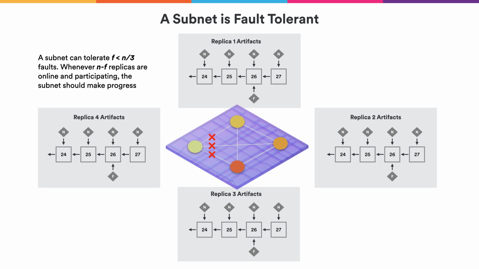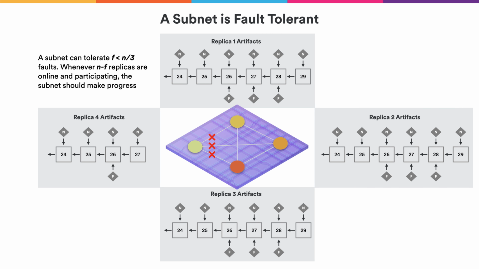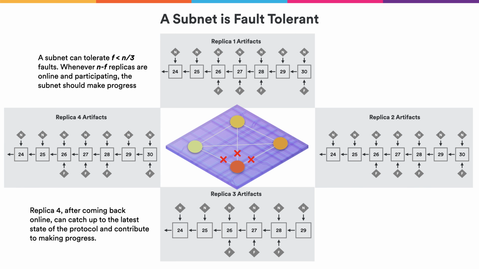Now, of course, we know that sometimes some of the replicas might be unavailable. Perhaps replica 4 is temporarily disconnected from the internet. Now we want the protocol to work in a way that it's fault tolerant. The remaining 3 replicas on the subnet should be able to make progress even if replica 4 is offline. If another replica would now be unavailable, then the subnet would be stuck because more than a third of the replicas are offline. If replica 4 now comes back online, it's able to resume and fully catch up to the latest state of the protocol. And now, because we have more than 2/3 of the nodes being available, the blockchain should grow again and our subnet continues processing messages.